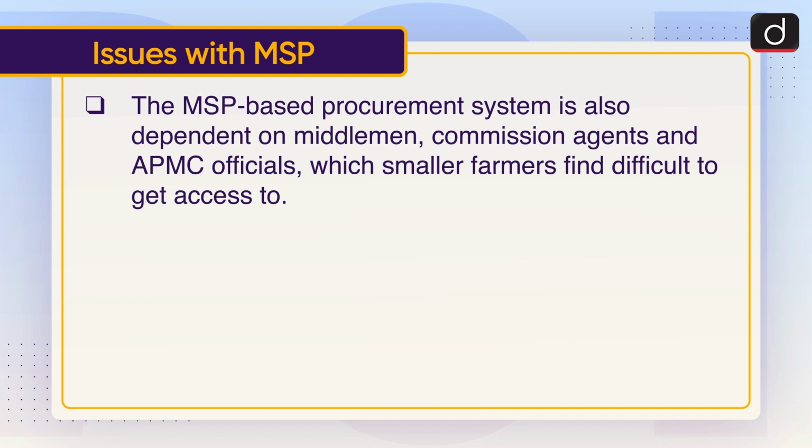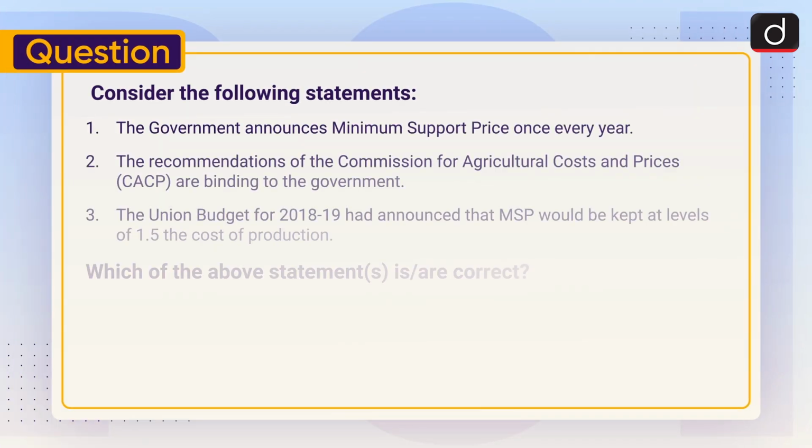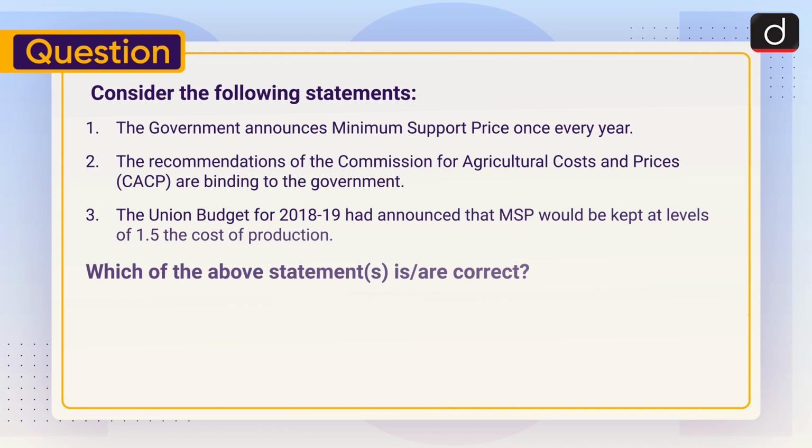Now it's time for the practice question. Consider the following statements. Statement 1. The government announces minimum support price once every year. Statement 2. The recommendations of the Commission for Agricultural Costs and Prices or CACP are binding to the government. Statement 3. The Union Budget for 2018-19 had announced that MSP would be kept at levels of 1.5 times the cost of production. Which of the above statements are correct?